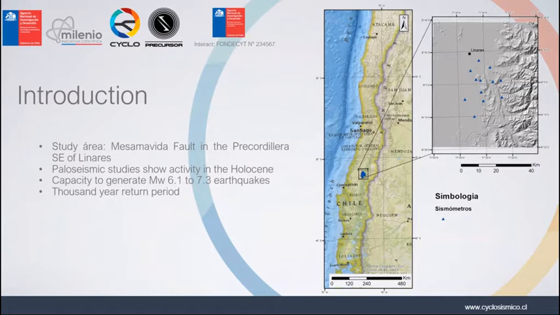Two paleoseismic studies have been carried out, one by Tomás Sepúlveda in 2019 and another by Ambrosio Vega in 2021. They show that it has been active in the Holocene and that it has the capacity to generate magnitude 6.1 to 7.3 earthquakes with a 1,000-year return period.